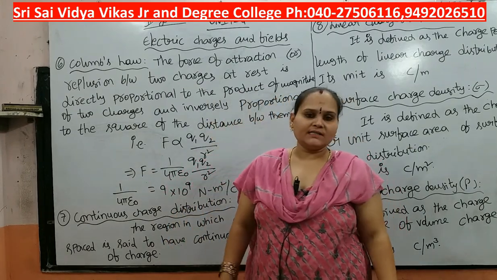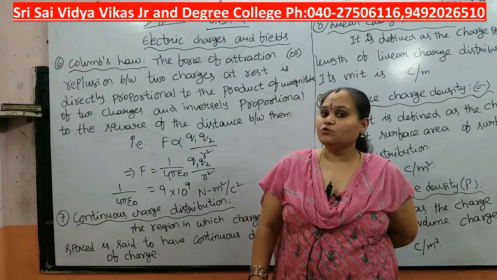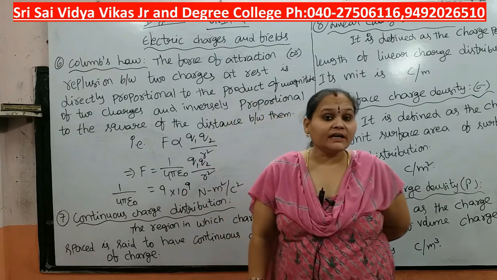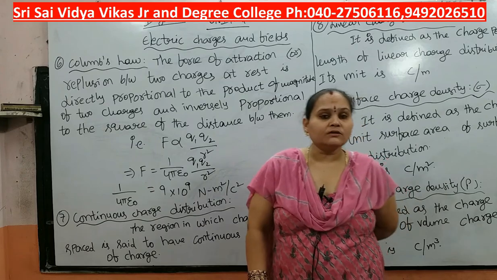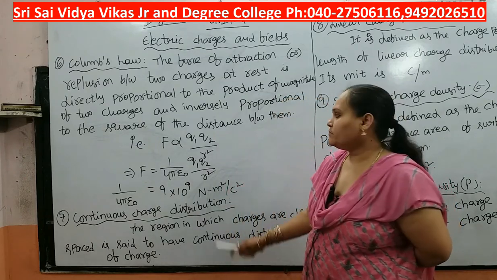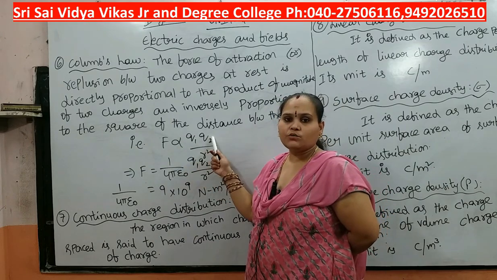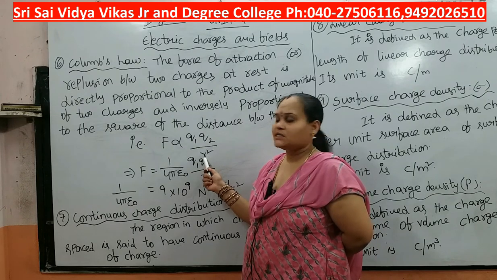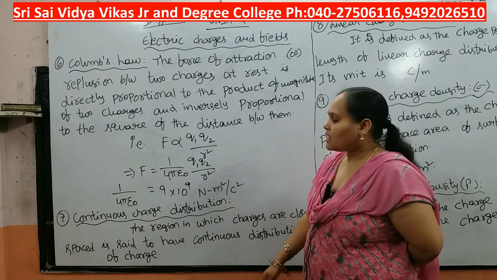That means F is proportional to the product of their charges, Q1 and Q2, and inversely proportional to the square of the distance between them, that is r square. Therefore, F is proportional to Q1 Q2 by r square.